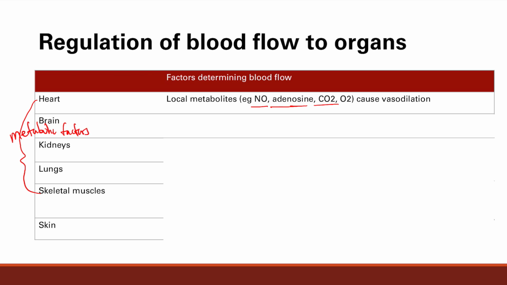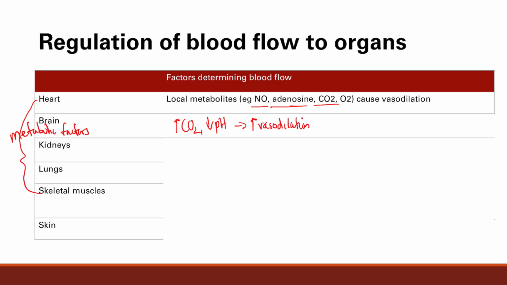Remember what factors determine blood flow to the brain? What factors are going to increase blood flow? Remember, it's carbon dioxide, and is it high or low carbon dioxide? Remember, it's high carbon dioxide. That means there's buildup of carbon dioxide. There's not enough blood to get rid of it, okay? And then what happens to the pH if you have high carbon dioxide? The pH will go low, so lower pH. These all cause increased blood flow, so vasodilation. And you're going to vasodilate to get more blood into the brain to get rid of all these waste products.